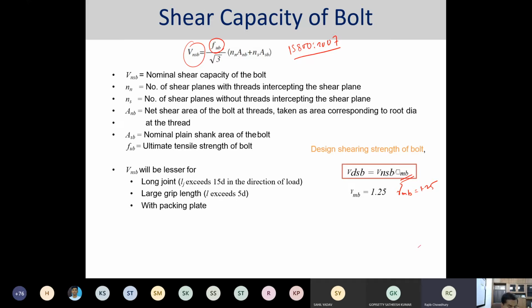Now this design shear capacity is essentially varied or reduced by three different factors. One is for the long joint.